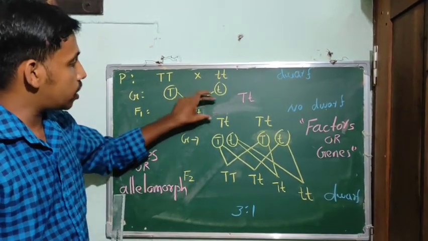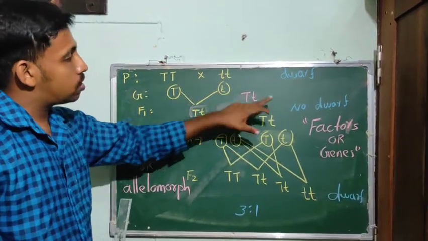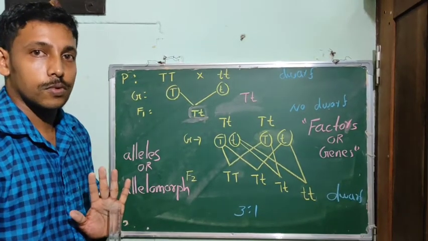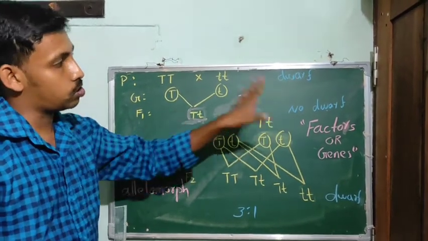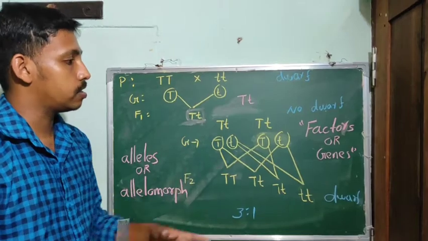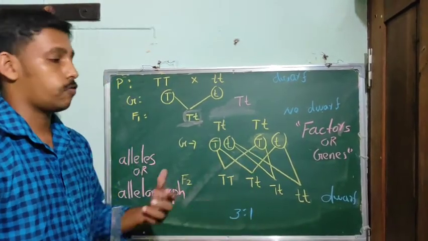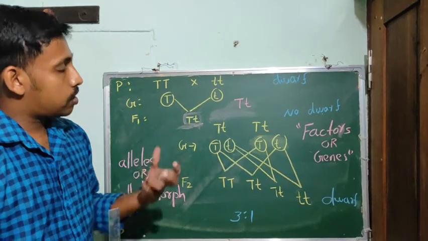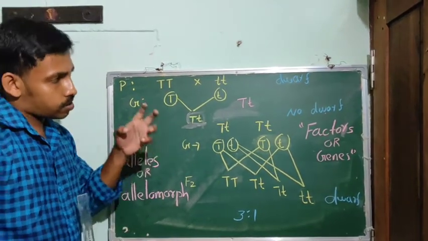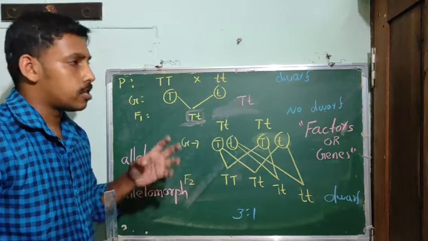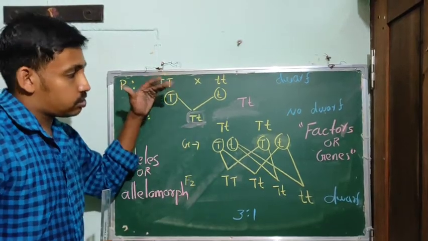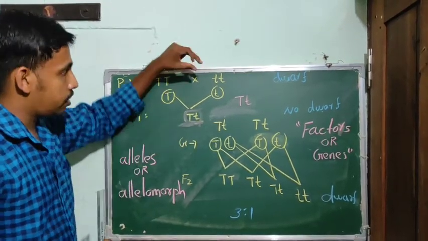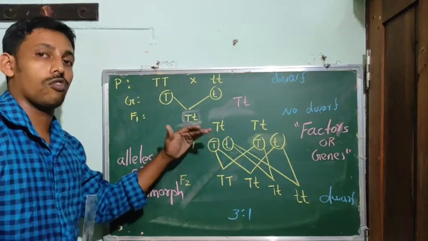He thought that something was stably inherited from the parent to these offspring.